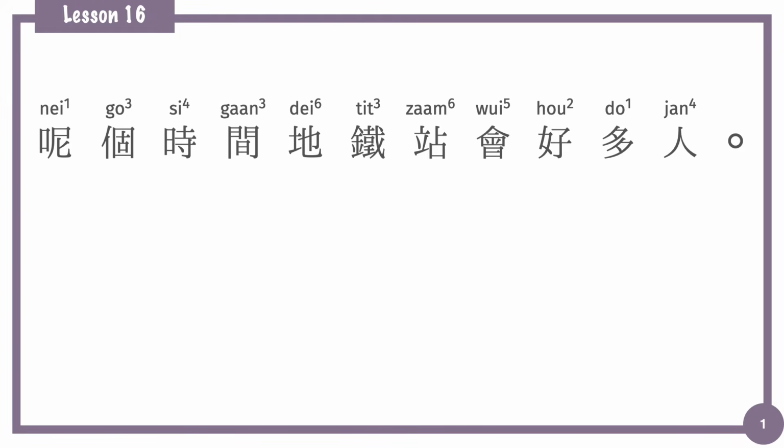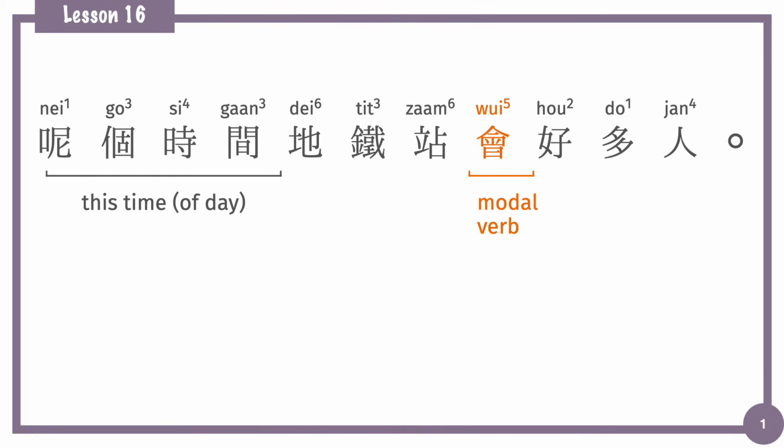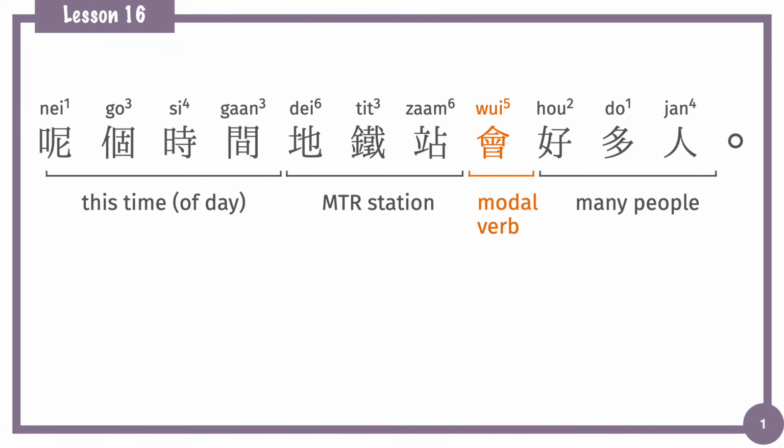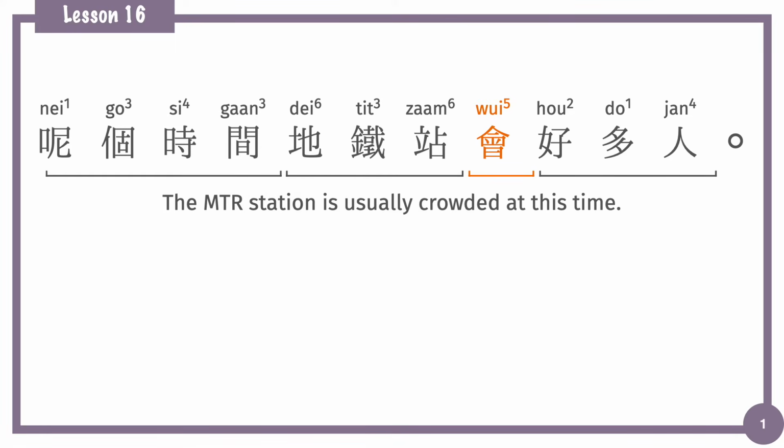And one more example. 呢個時間地鐵站會好多人. Okay, we have the modal verb 會 in the sentence. And the topic is 呢個時間. 呢個時間 means now, in this time. And 地鐵站 is MTR station. 好多人 means many people. 呢個時間地鐵站會好多人 means the MTR station is usually crowded at this time. So in this case, it's talking about a probable situation.